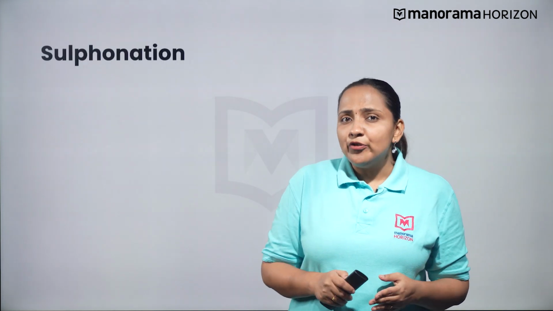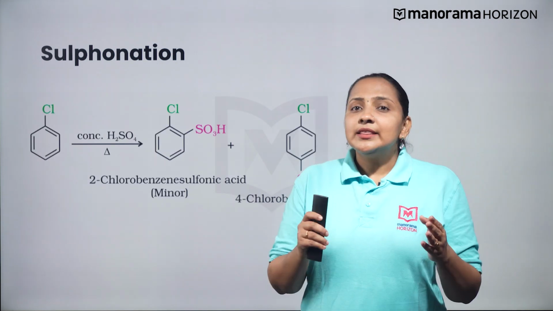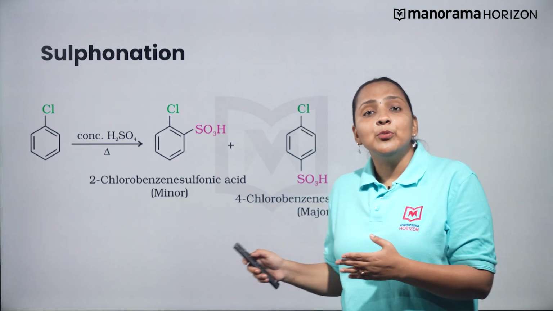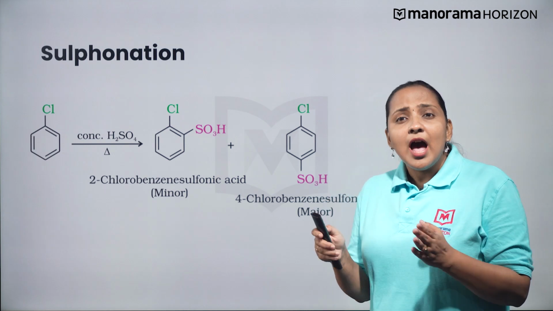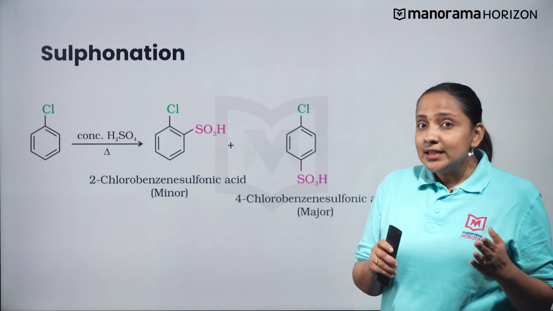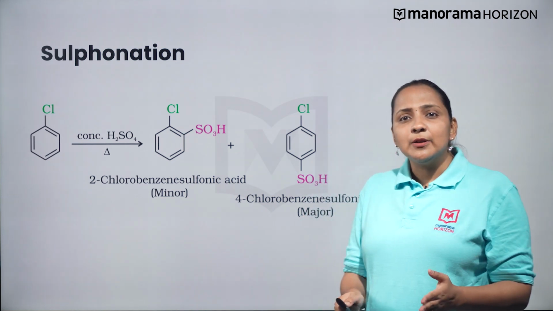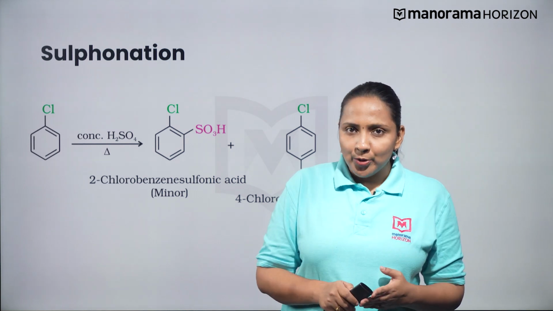Furthermore, in sulfonation, SO3 acts as the electrophile. The electron-rich haloarene attacks it at ortho and para positions, which results in the formation of para and ortho chlorobenzene sulfonic acids. In this reaction also, the para isomer forms the major product and the ortho isomer forms the minor product.